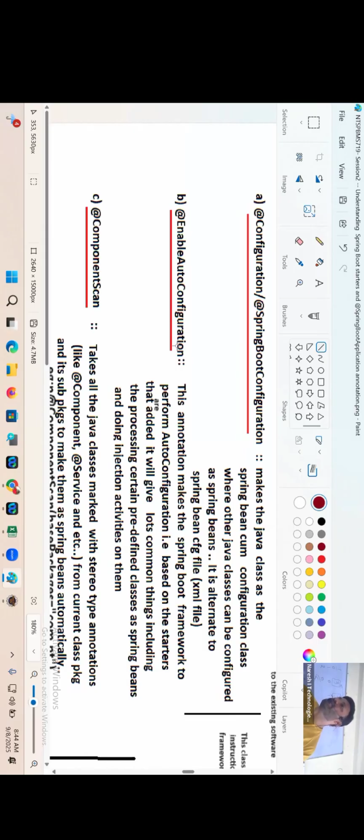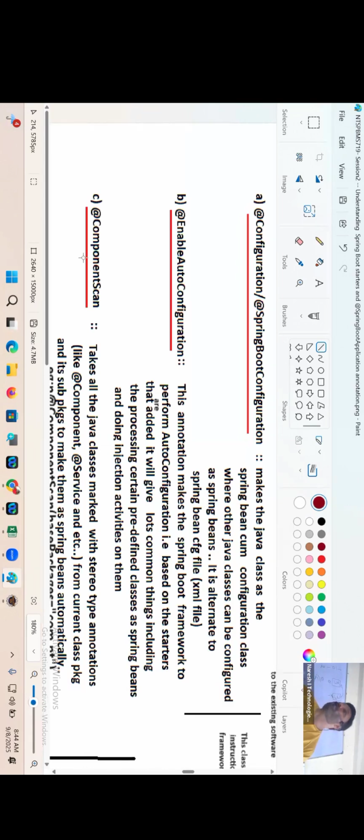Based on the starters added, it starts giving common things like making some classes Spring Beans, injections among the Spring Beans, embedded servers, embedded database software, all this stuff, guys.